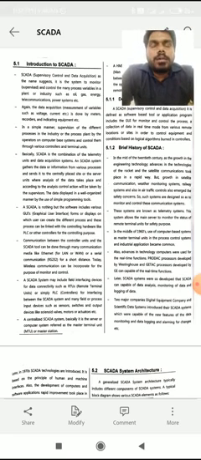SCADA takes the data from that particular process, acquires it and sends it to the main server, the main terminal. On that server all the required action is taken, and then it is passed to the main control device.